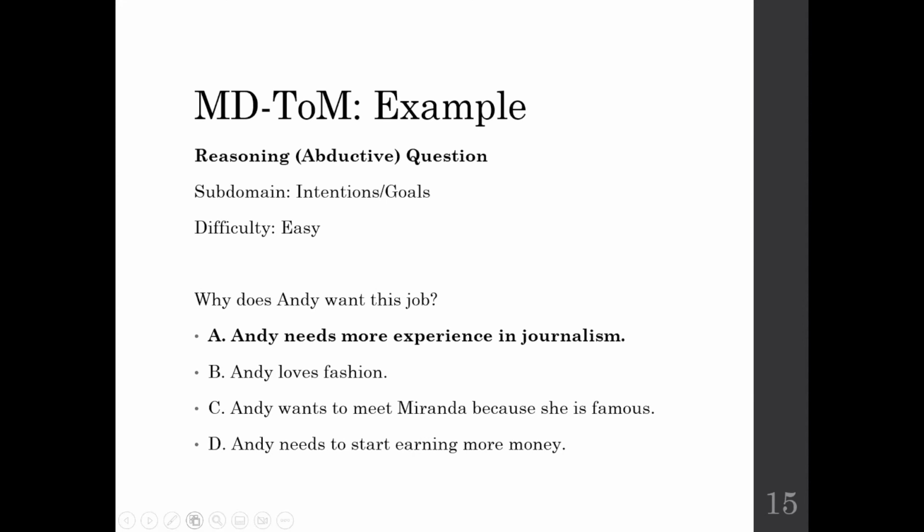Currently this covers three different aspects, because we argue that theory of mind is interrelated. So one question may fall into multiple subdomains. That's why we argue that current AI systems can benefit from mapping a question across three or more subdomains to answer it. Does that answer your question?